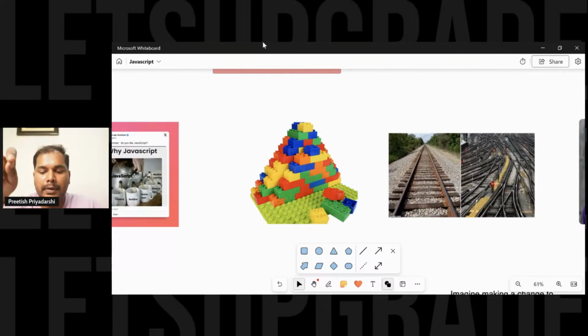You just take them, follow the instructions, and put them in a particular form to give it a shape by following the manual. Similarly with JavaScript, it hides the very complex part of how it works and how it communicates with the computer. It hides everything. You just need to focus on what you want your program to do.